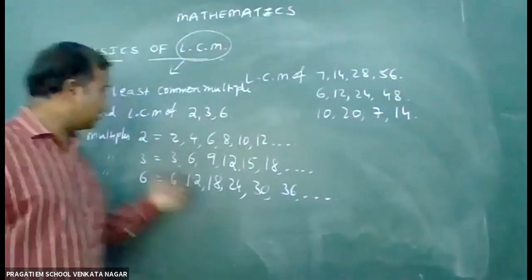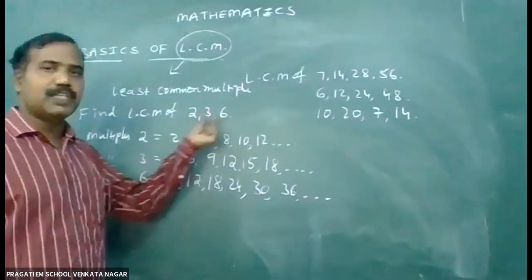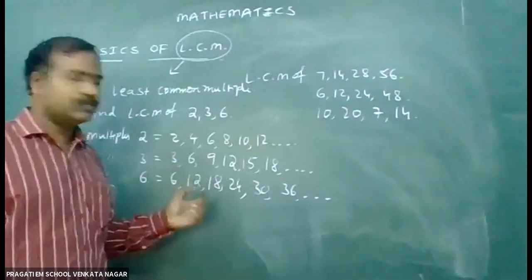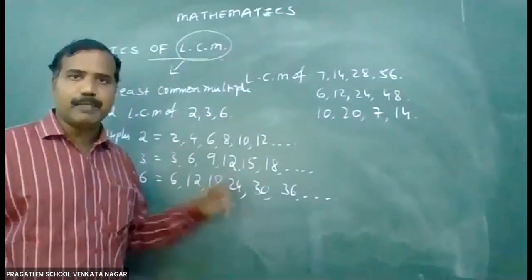For finding the LCM of 2, 3, 6, we are just finding the multiples.